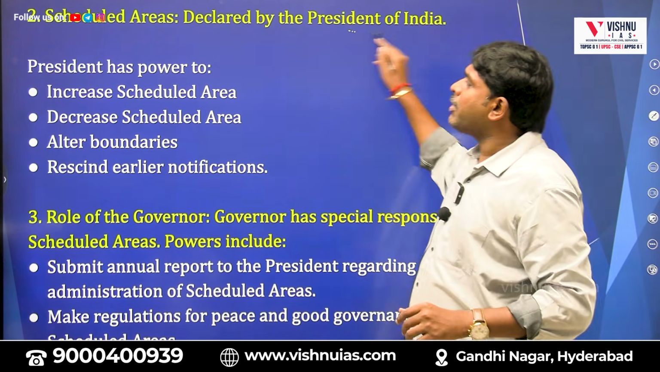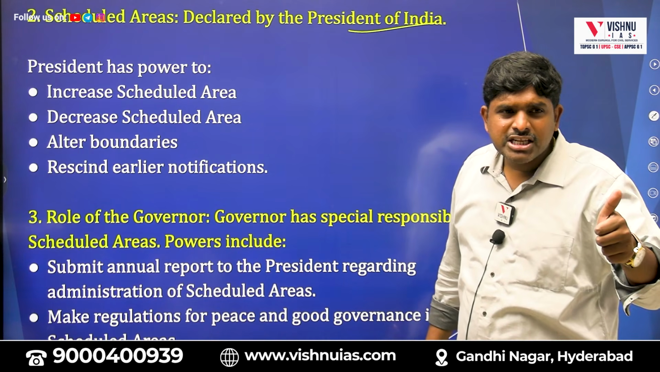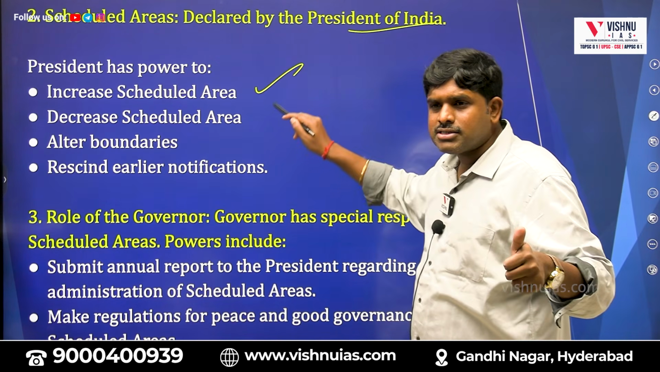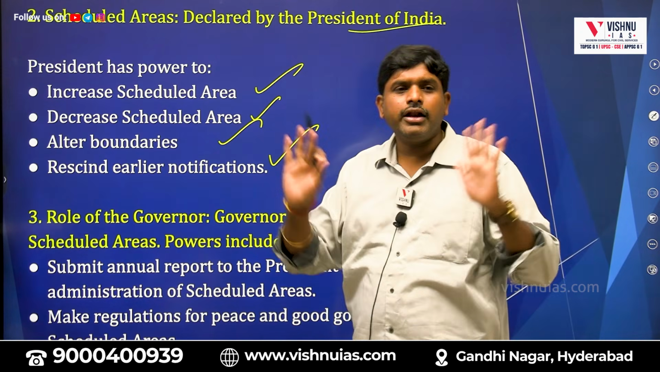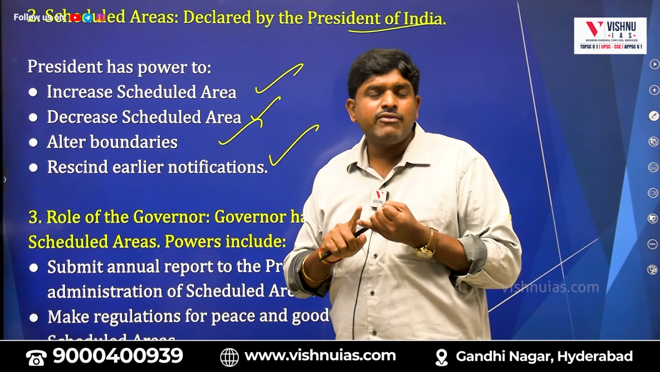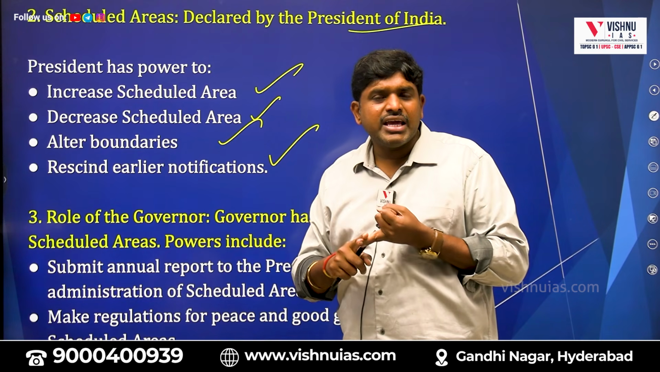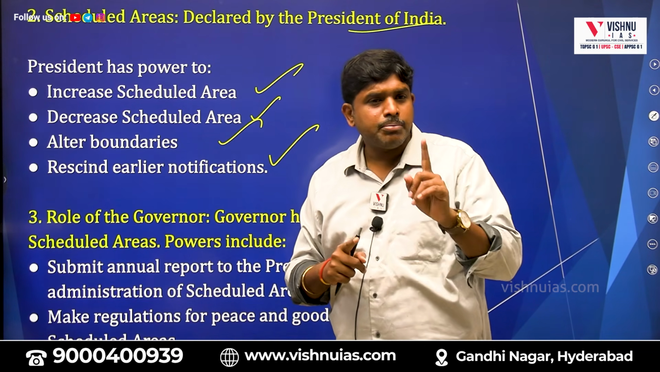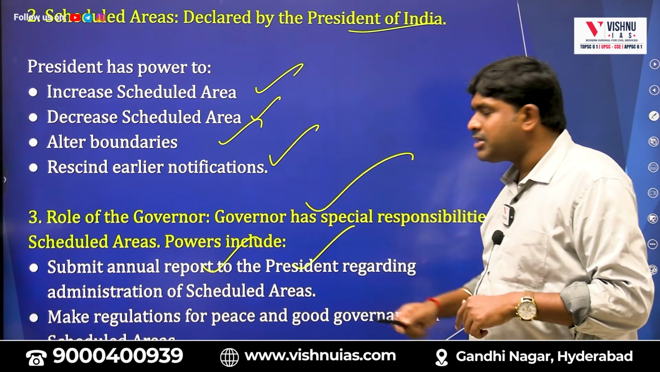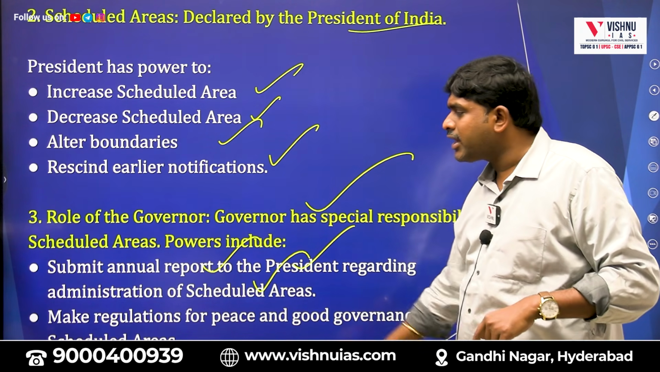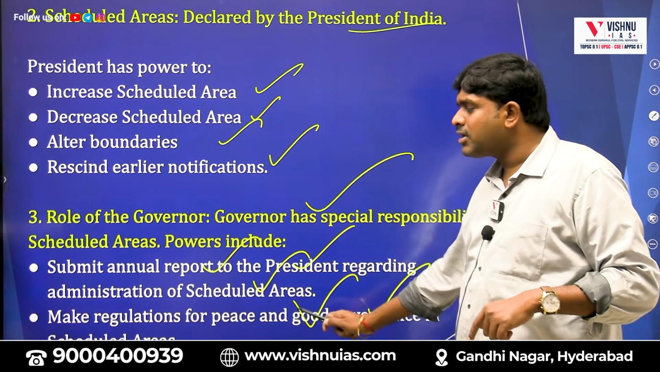So scheduled areas are declared by whom? The President. What are the President's powers? Increase, decrease, alter, rescind earlier notification, cancel earlier notification. So who has the power to increase the area, decrease the area, alter the boundaries? The President. Role of the Governor: he will submit an annual report to the President regarding the administration of scheduled areas, and make regulation for peace and good governance in scheduled areas.